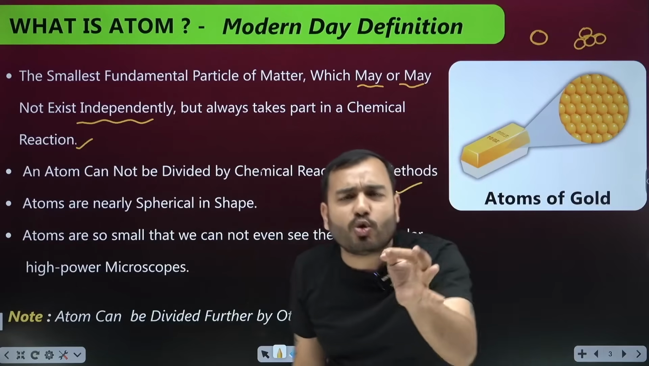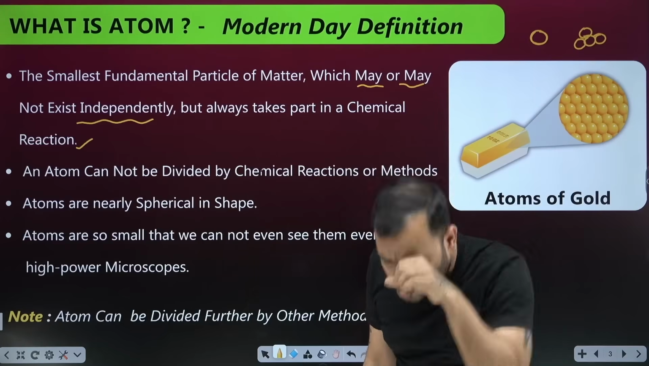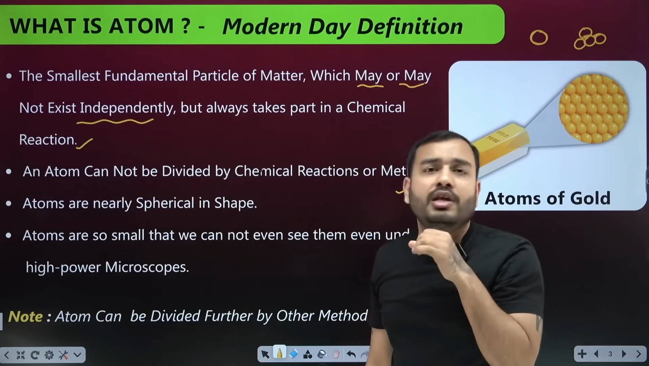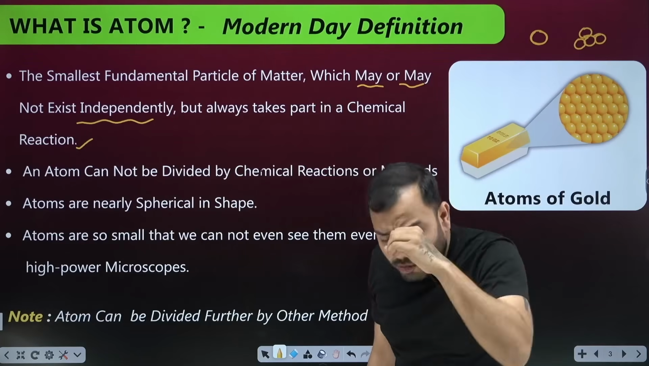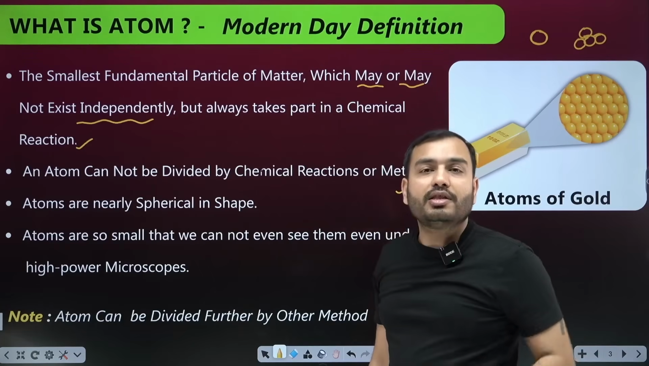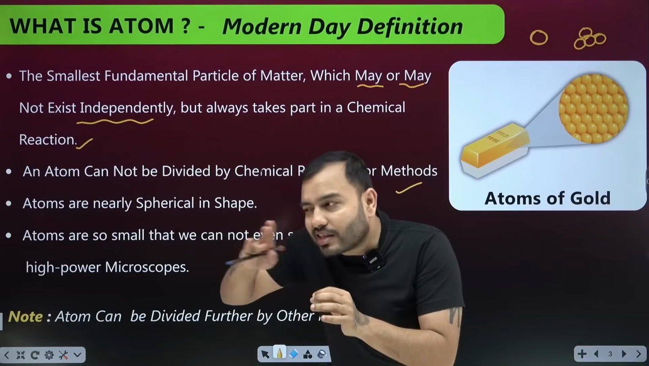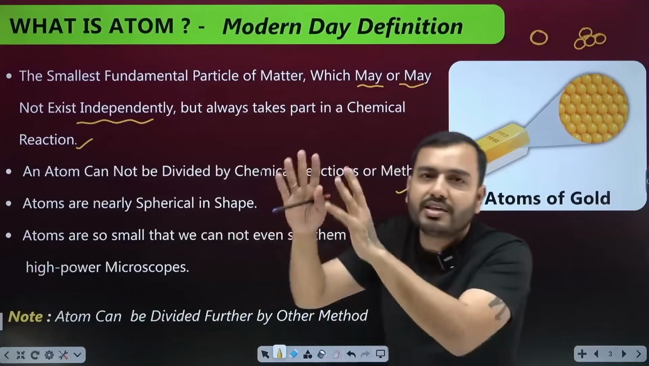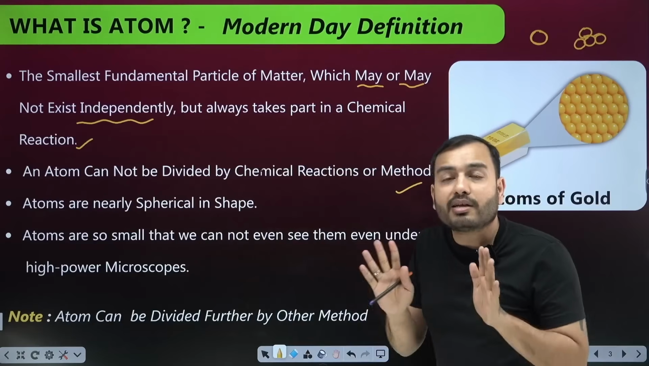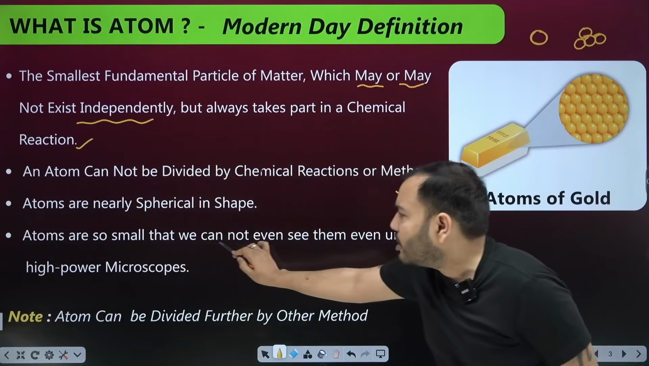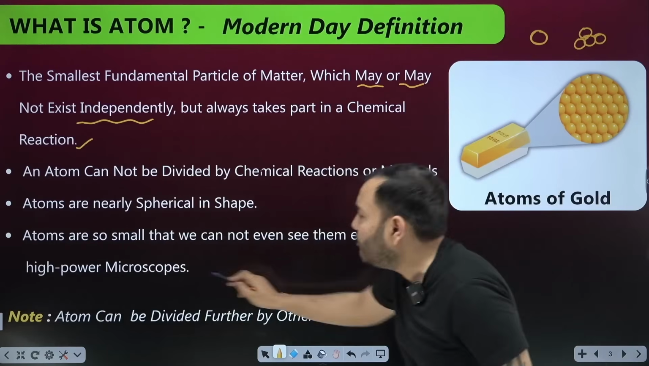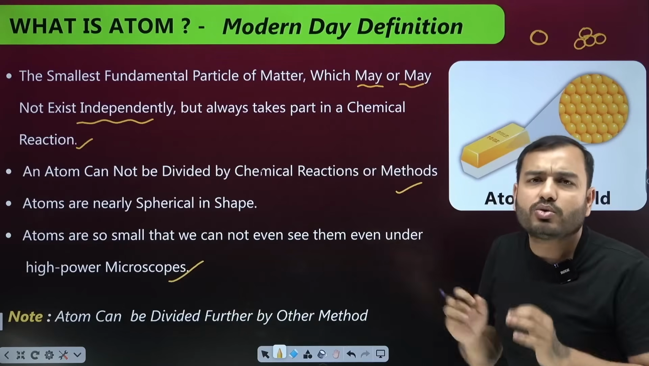An atom is so small that even when you bring a microscope, you cannot see it. If you bring a very strong, very powerful microscope, even then you will not be able to see it. We can only see the layers of atoms these days with some special equipment, but with a microscope, an atom is so small we can't see it. Atoms are so small that we cannot even see them under high power microscopes.